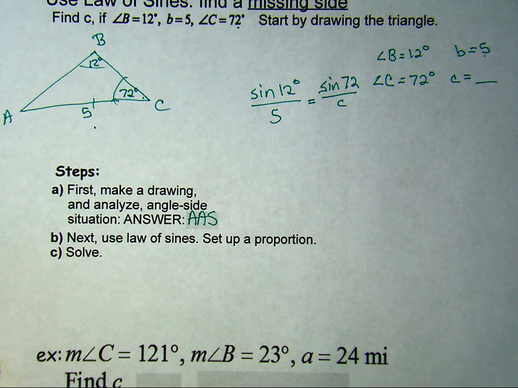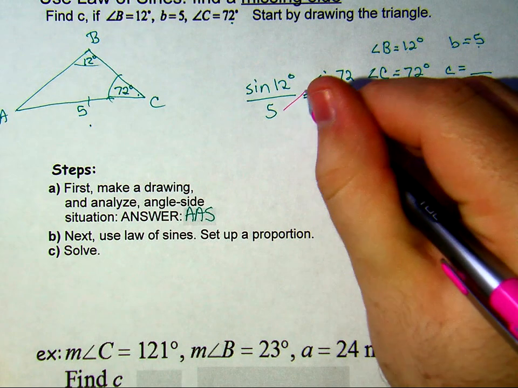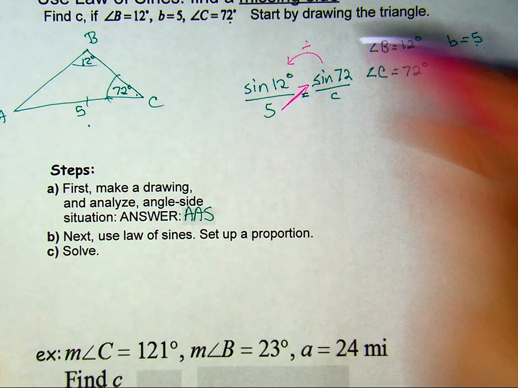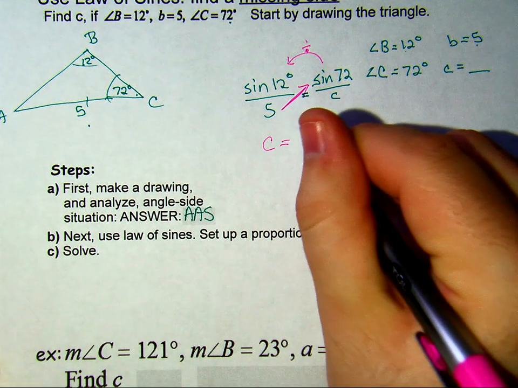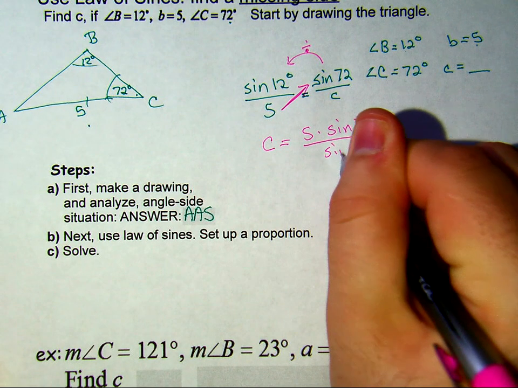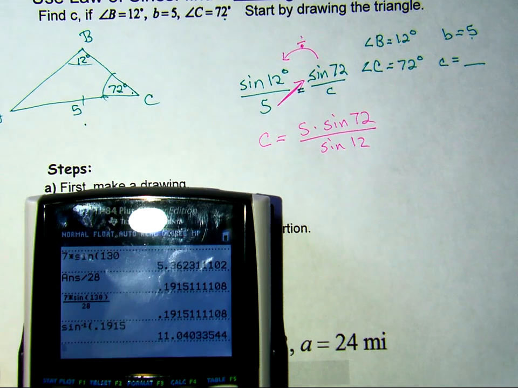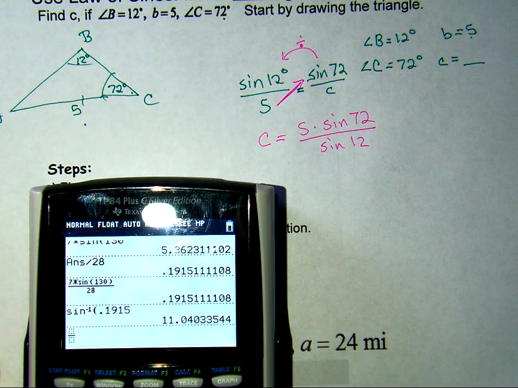Figure out what we are going to multiply. We're going to multiply our numbers that we know, and we will divide by sine of 12. So C will look like 5 times sine of 72 divided by sine of 12. And that's what we're going to put into our calculator. So alpha y equals, to bring up the fraction menu, 5 times sine of 72, and then move to your denominator and put sine of 12.